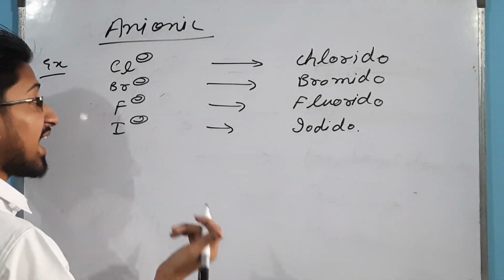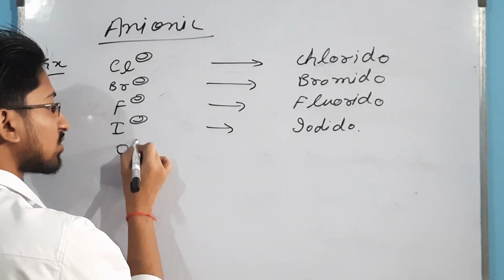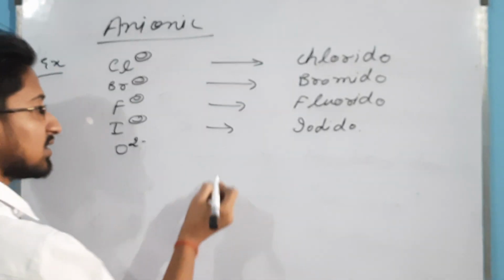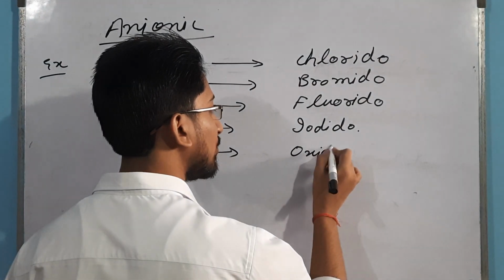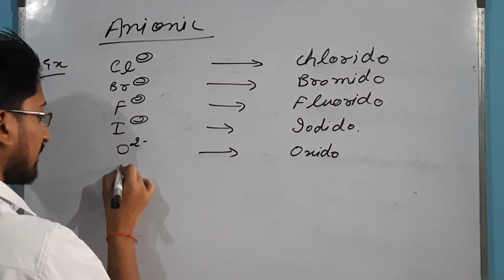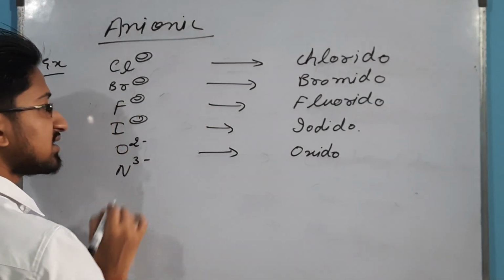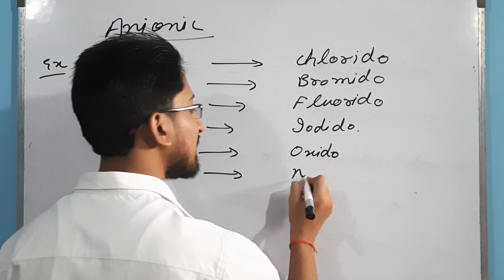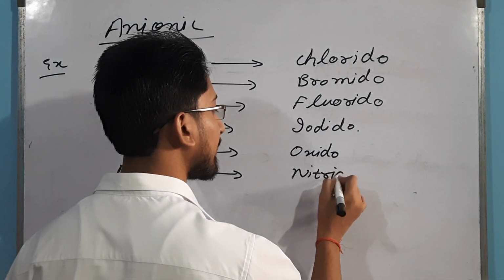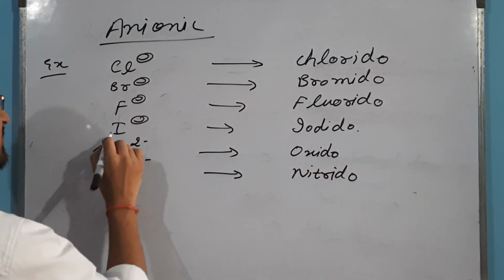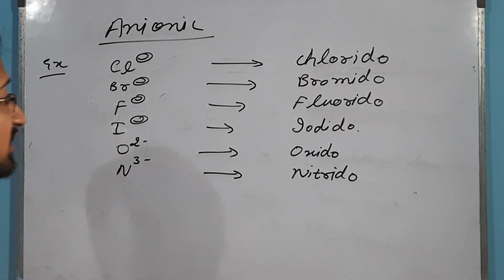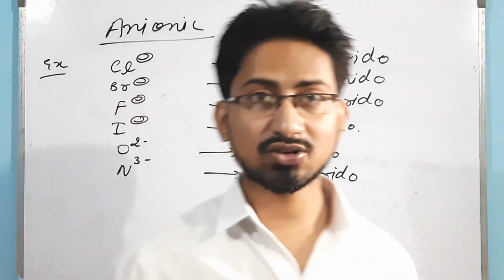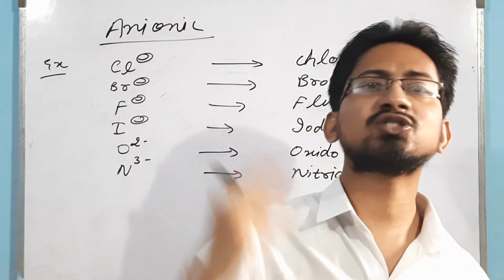Now the oxides. Oxygen has valency 2 minus, O2 minus, it is oxido. Then N with valency 3 minus is nitrido. Now let's study some other examples of oxides. You have studied in class 11 that there exist three kinds of oxide: oxide, peroxide and superoxide.